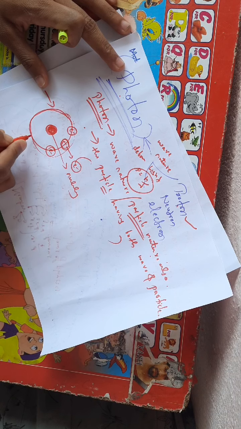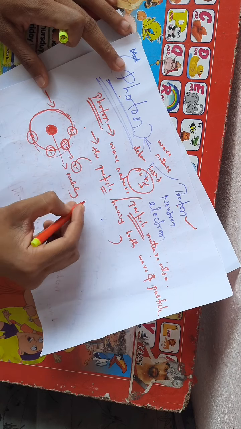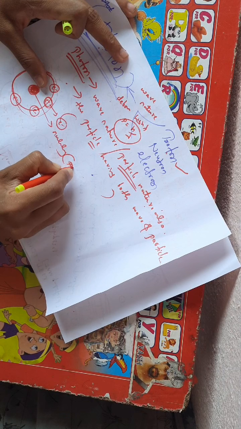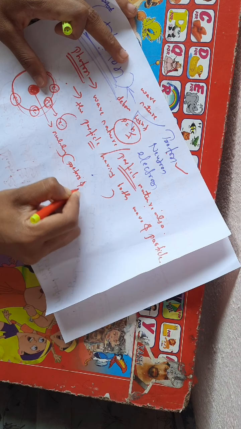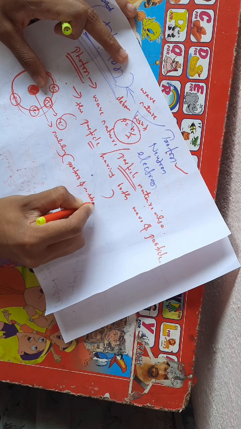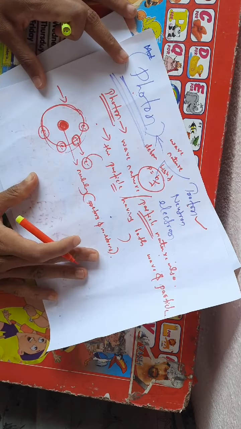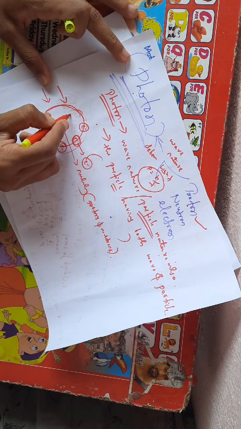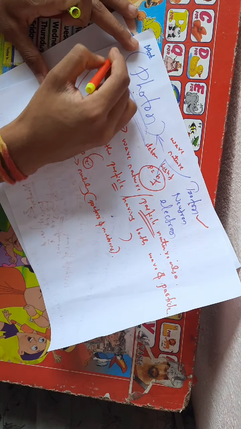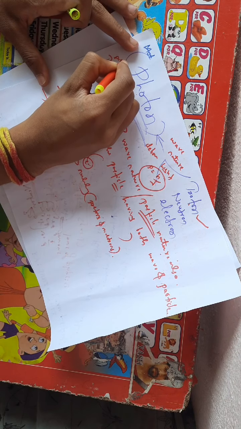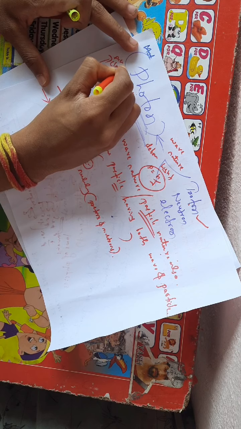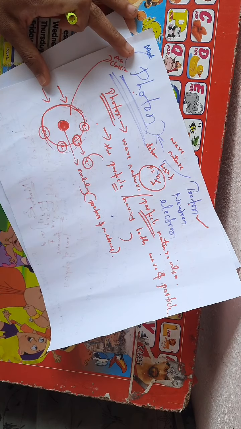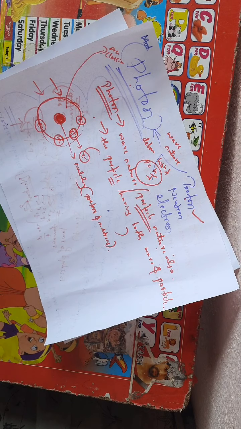The nucleus contains both protons and neutrons. This is the structure of the atom. This was also not explained by ancient scientists in classical mechanics. This is also one of the drawbacks of classical mechanics. This is about the basic things of our modern physics.